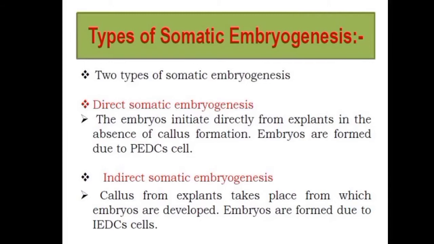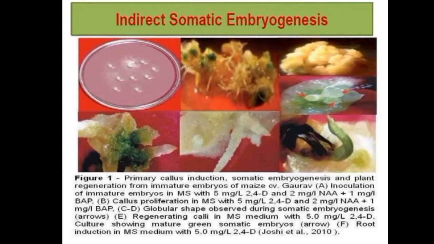For example, when we take the explants, in direct somatic embryogenesis we waited 6 weeks after taking the explants. Here, when we take the explants, we have to organize that explant for the formation of callus. We first have to produce the callus culture on the explants, and for that process, after choosing the explants, we sterilize it, and then we give the callus cultures for the production of the callus for 3 weeks.